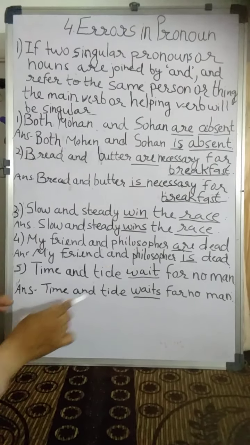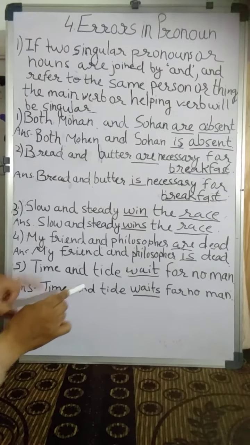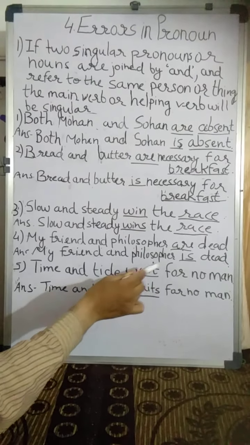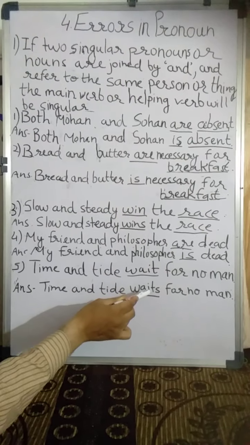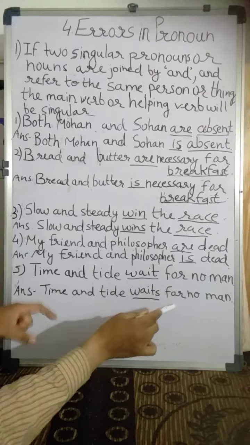Sentence number 5. Time and tide wait for no man. Time and tide, two pronouns, refer to man. So here wait is the verb, it will become waits. Time and tide waits for no man.